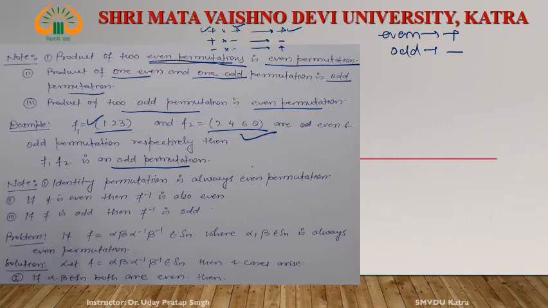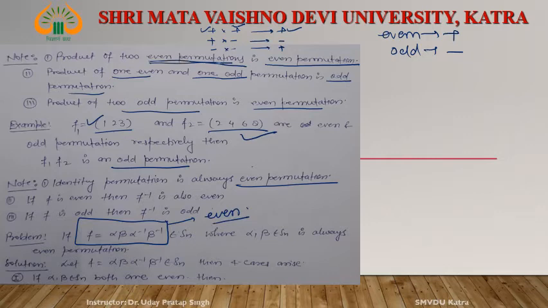Identity always comes into the category of zero length cycle. This is an even permutation. Next, if any permutation is even, then its inverse is also even. And if F is odd, then F inverse is also odd. See one problem. If F is equal to alpha beta alpha inverse beta inverse, where alpha and beta belong to Sn, this type of permutation is always an even permutation.